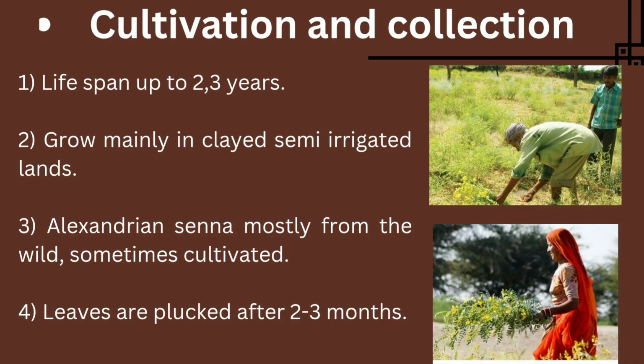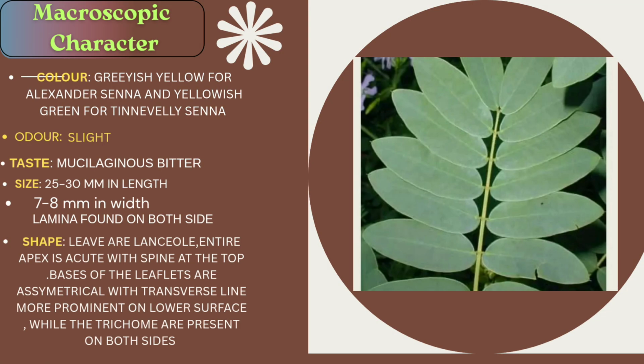Let's move forward to its macroscopy. While studying the macroscopy of senna leaves, it includes the study of its color, odor, taste, size, and shape. The color of senna leaves is grayish yellow for Alexandrian senna and yellowish green for Tinnevelli senna. Now, the odor of the senna leaves is light and characteristic.